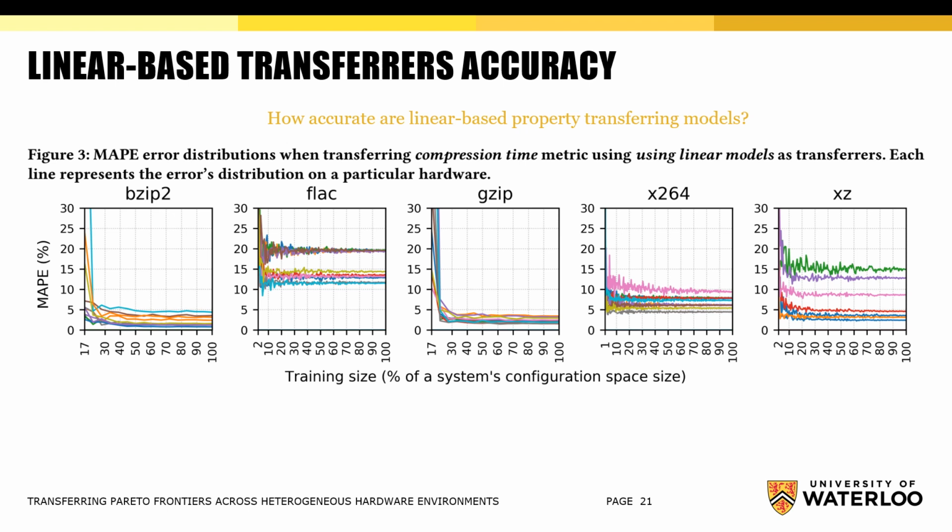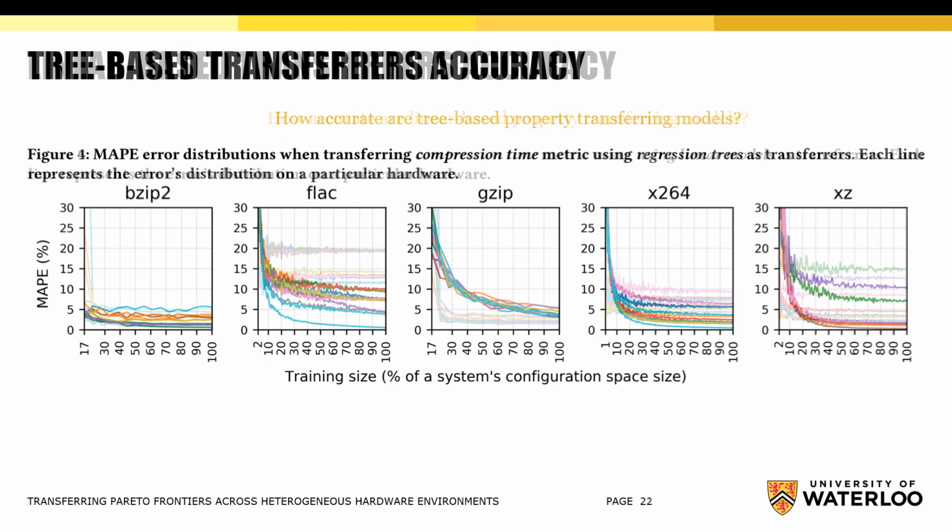fitting quality. Although linear models provide good results for bzip2 and gzip, other software systems exhibit worse and less stable results. Therefore, we decided to improve on linear models. So instead of linear models, we used regression trees as property transferers. Here again, we can observe a strong decreasing trend in error with increase of a random sample size for all predictors. Moreover, we also observe much more stable performance for different hardware environments.